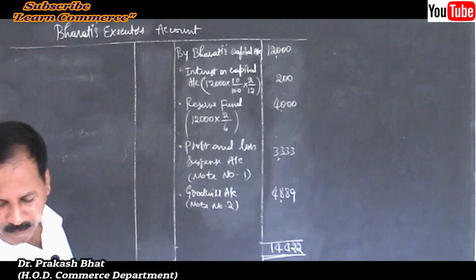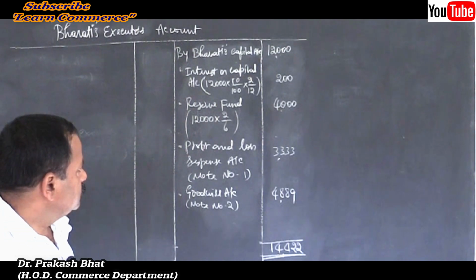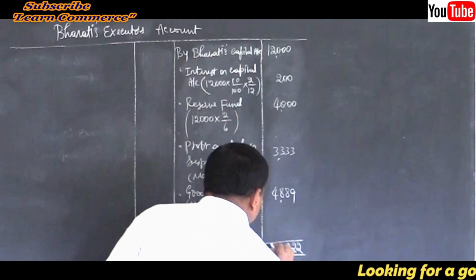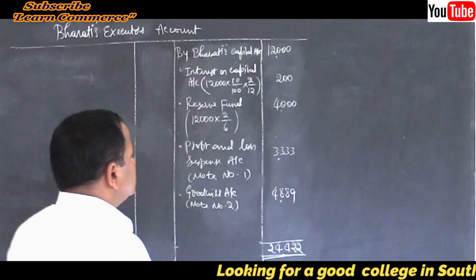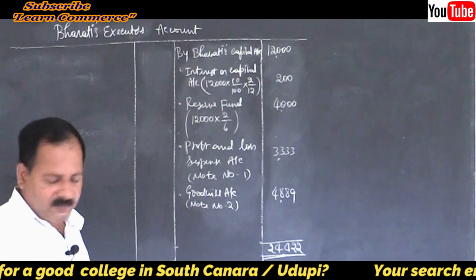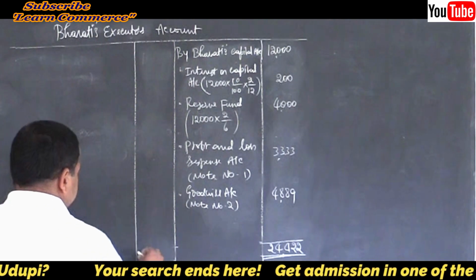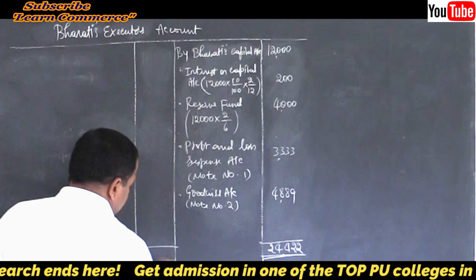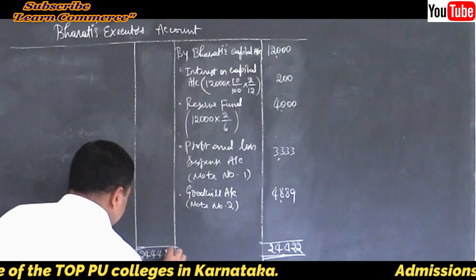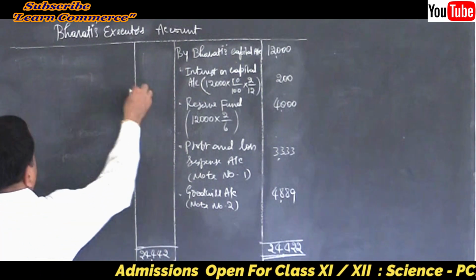Is it 14,422? Not 14, it is 24. I'm sorry. 24,422. Yes, that is the answer. It is given as 27, but the calculation comes to 24,422. So this is the difference.